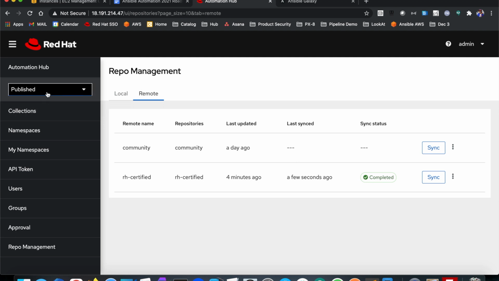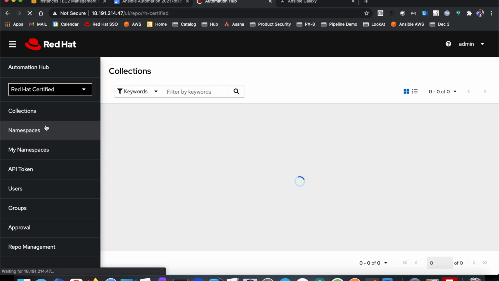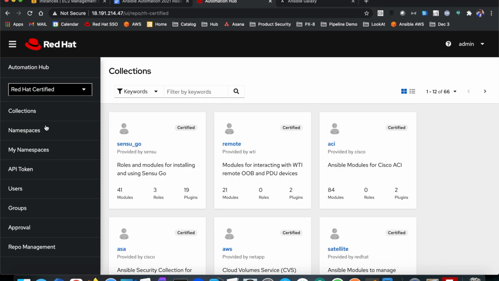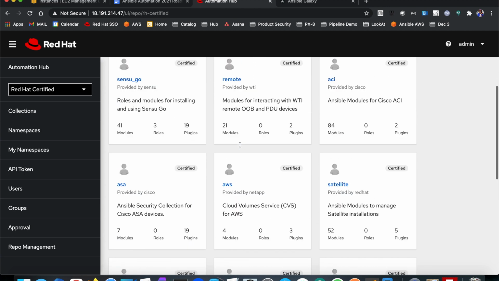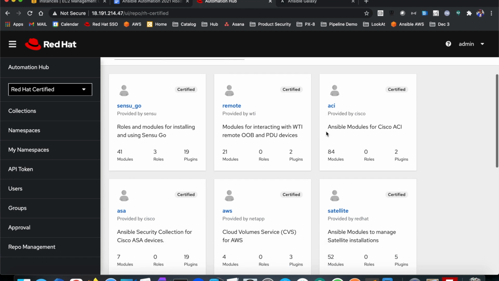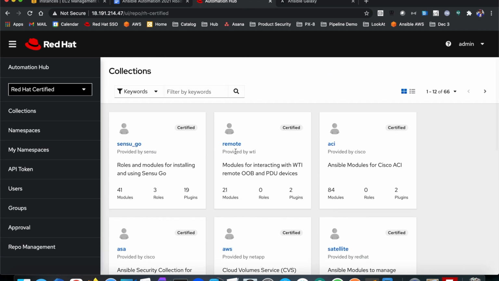The next thing to do is to change our view to Red Hat Certified for our repository. By doing that, it will take us to the collections that are in Red Hat Certified. So we can now see that we have a number of collections showing up here. We have 66 collections in all coming through. And we can select one of these.